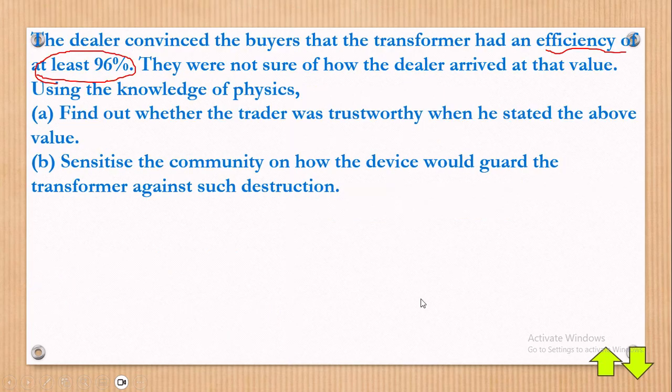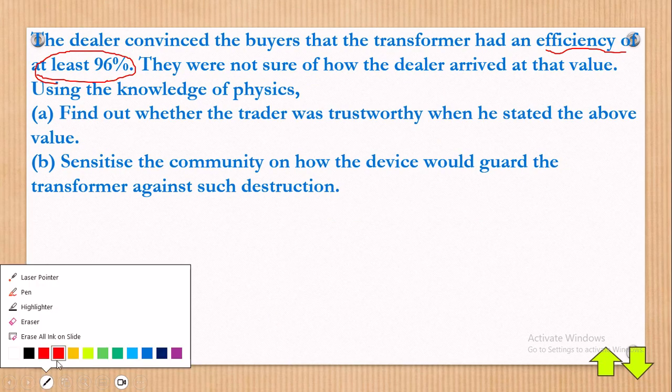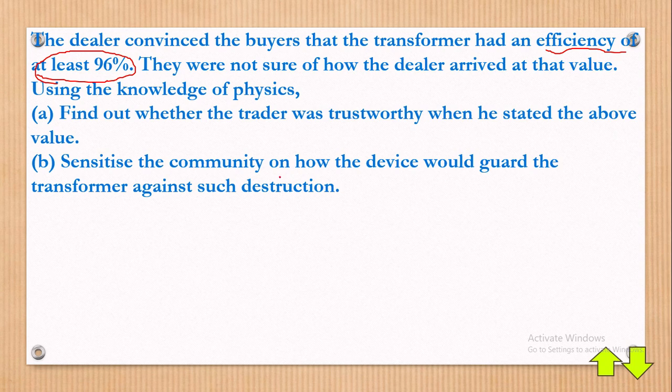Let's go to part B. What do they want? Part B says: sensitize the community on how the device would guard the transformer against such destruction. The device we are talking about here is a lightning conductor. Take note of the SP. It is a lightning conductor. Now you must know how a lightning conductor works, by the way.